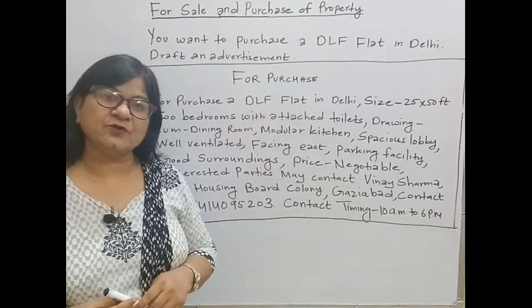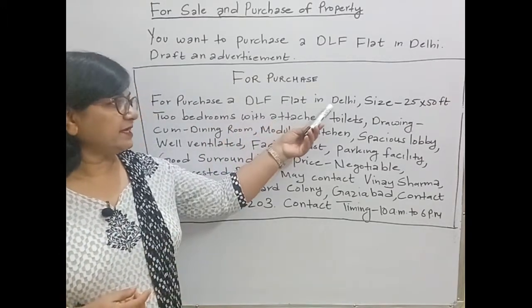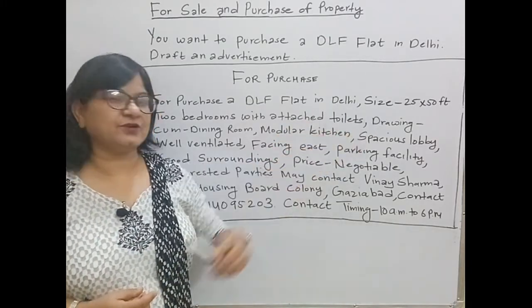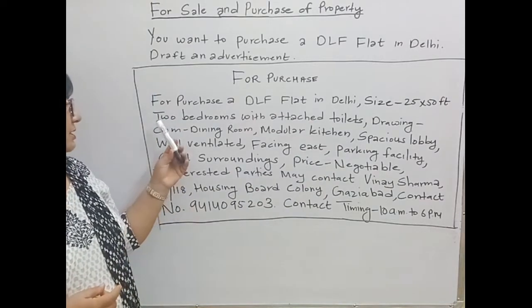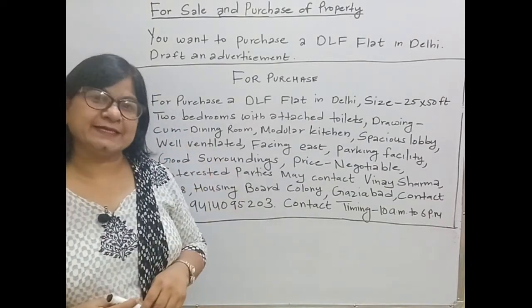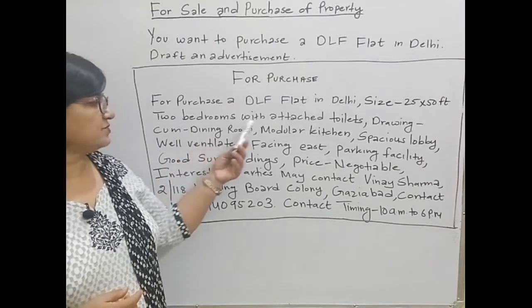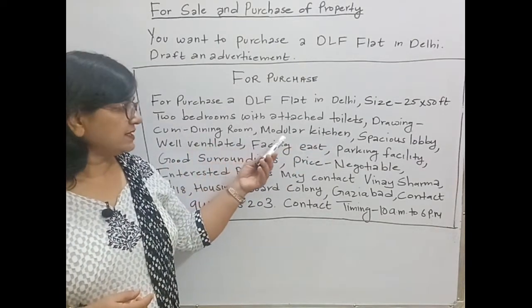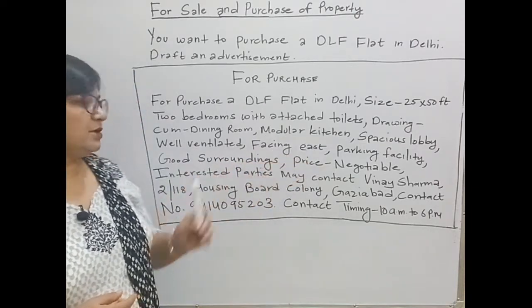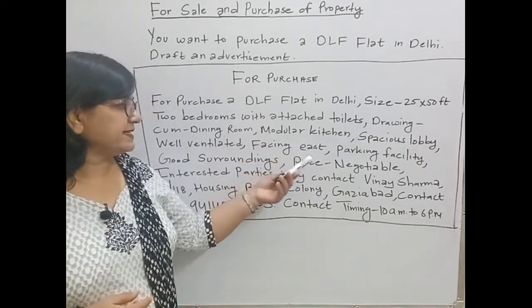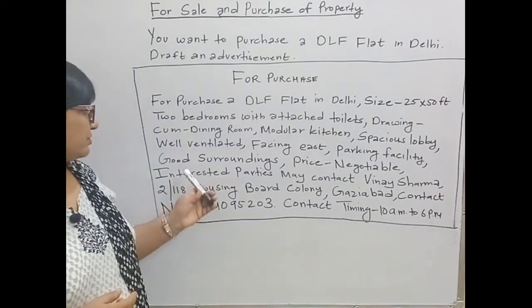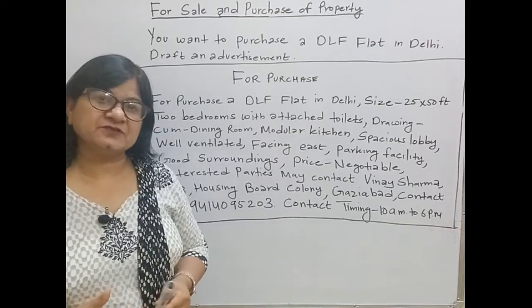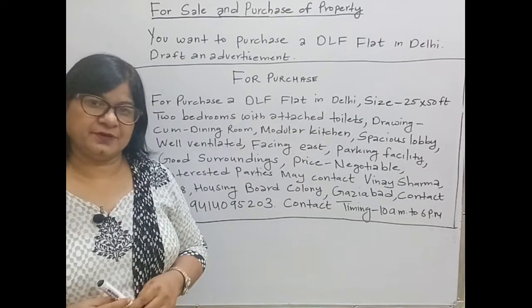This is a type of a property. In Delhi, this is location, and then size 25 into 50 feet. Then we'll give the specific details, that is 2 bedrooms with attached toilets, drawing cum dining room, modular kitchen, spacious lobby, well ventilated, facing east, parking facility, good surroundings. So students, these are the specific details of a property.